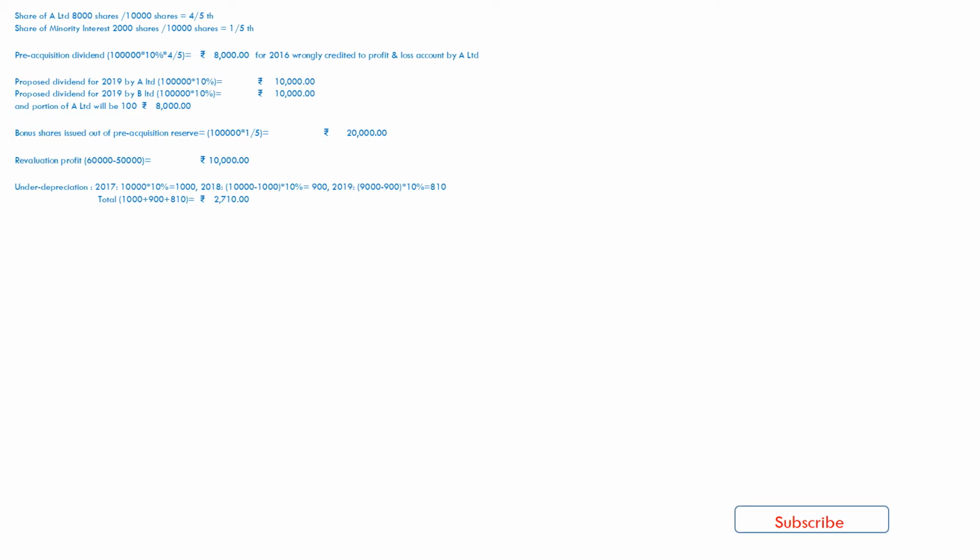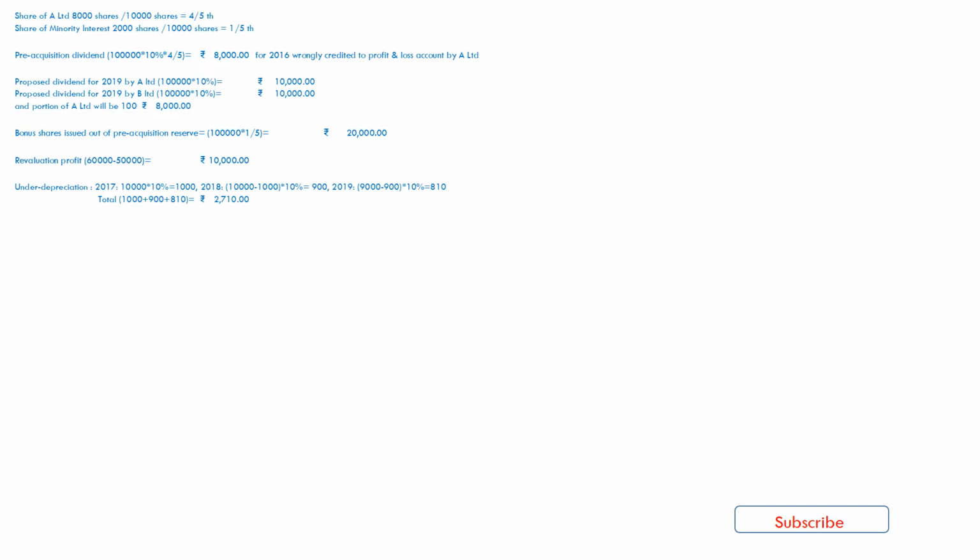So under depreciation will be 10,000 into 10% equal to 1,000 for first year 2017, as it is based on reducing balance method. Second year depreciation will be 10,000 minus 1,000 into 10% equal to 900, and for third year, that is for 2019, 9,000 minus 900 into 10% equal to 810.